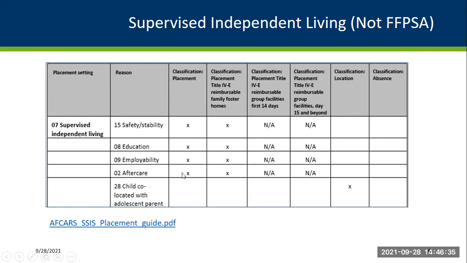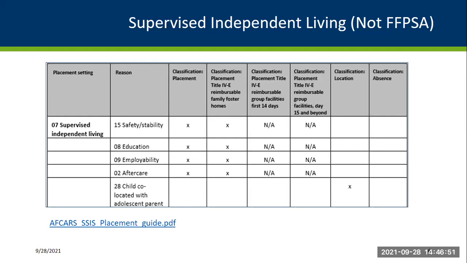And I don't want to butcher what policy had indicated in the previous webinar, but this type of setting is for individuals who are living in a dorm type of situation or their own apartment. It's semi-supervised.